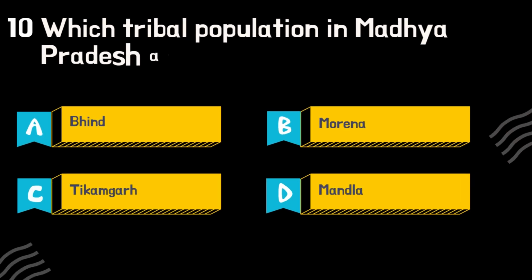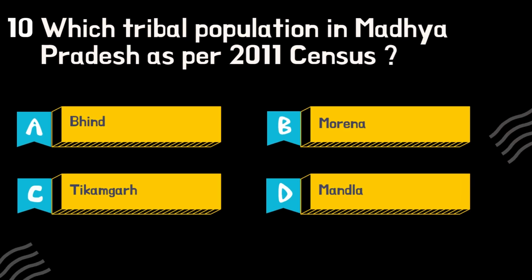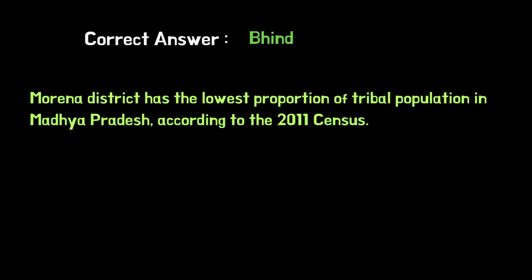Which three tribes in Madhya Pradesh have been targeted under the PM Janman Yojana? Morena district has the lowest proportion of tribal population in Madhya Pradesh, according to the 2011 census.